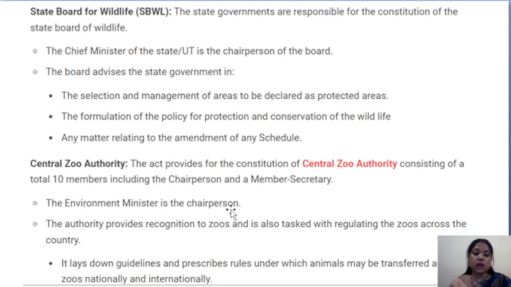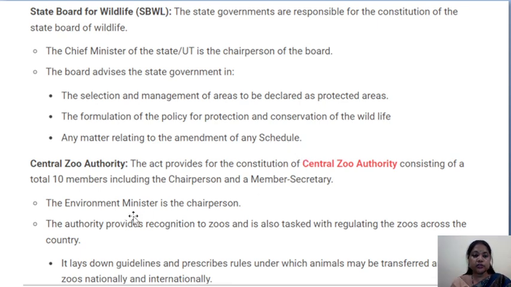These are some important questions, like who is the chairperson of the State Board for Wildlife. The board advises the state government in the selection and management of areas to be declared as protected areas, the formulation of the policy for protection and conservation of wildlife, and any matter relating to the amendment of any schedule.